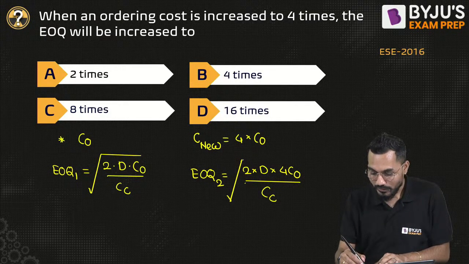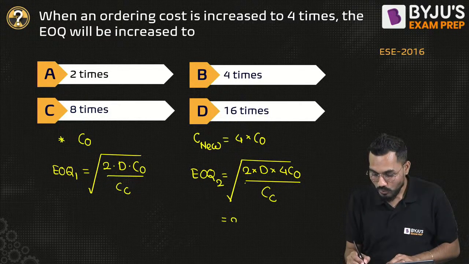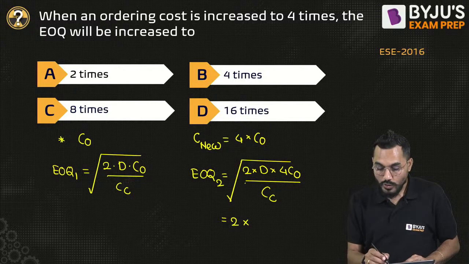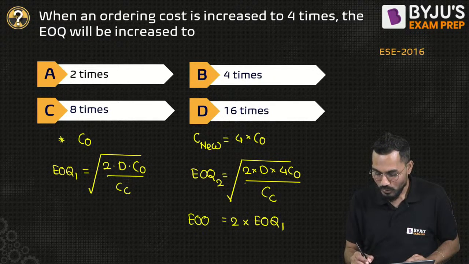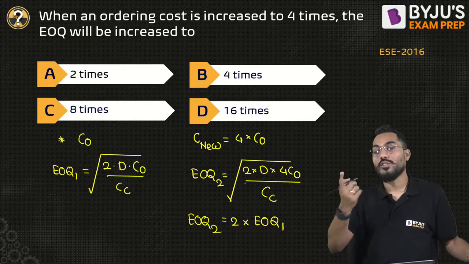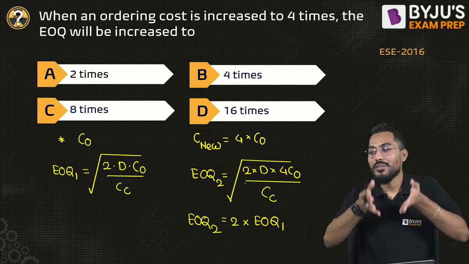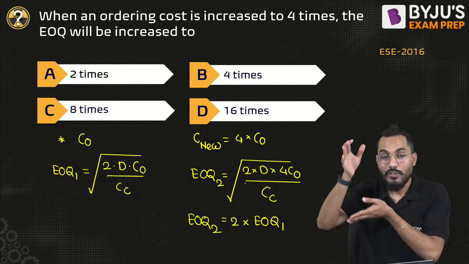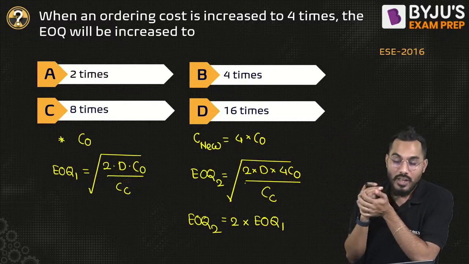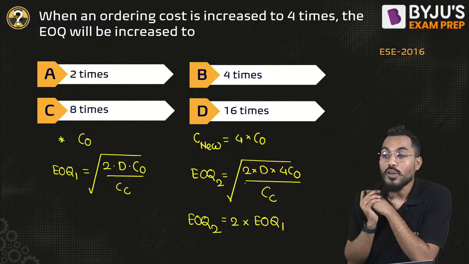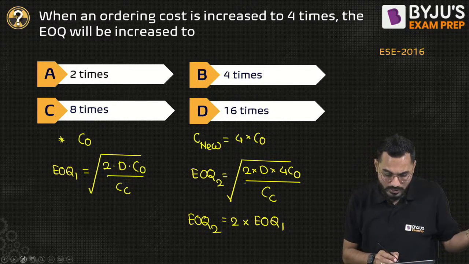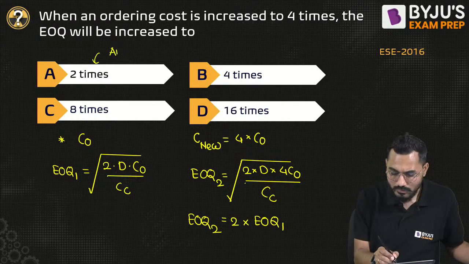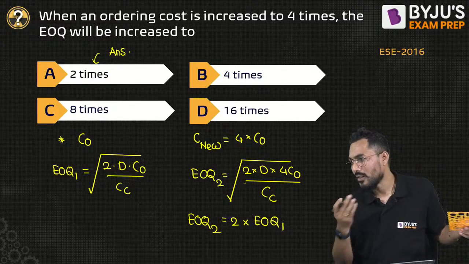So whatever 4 is there, if you take it common, it will come as 2 multiplied by root of 2 into D into CO divided by CC. That is nothing but economic order quantity 1. So can I say economic order quantity 2 is exactly equal to 2 times the original economic order quantity? That's the simple relation it gives me. Because whatever 4 is there in the square root, I take it common, and the rest of the formula is nothing but the economic order quantity 1 value. So I'll say, sir, this is my answer. How many times? It is 2 times. So A is the answer. Everybody has calculated the A answer.